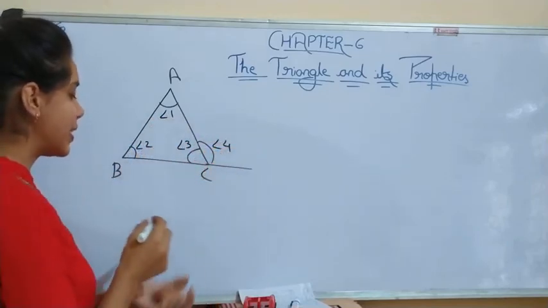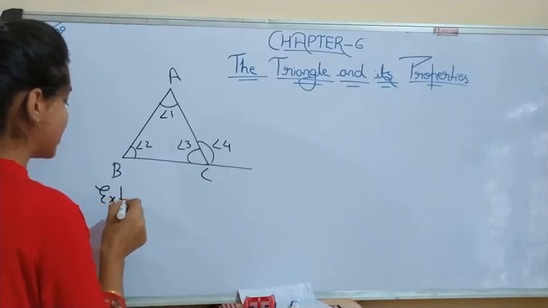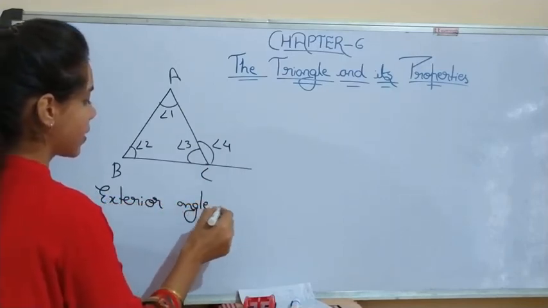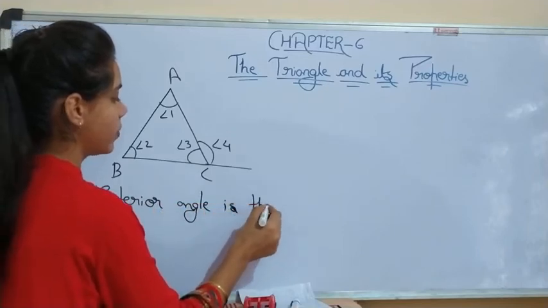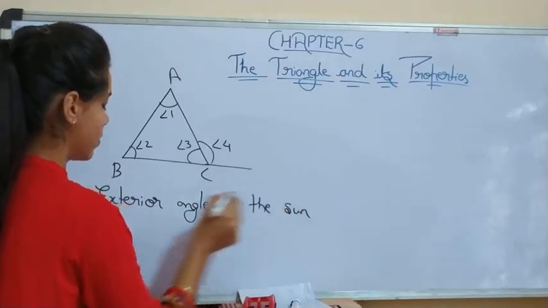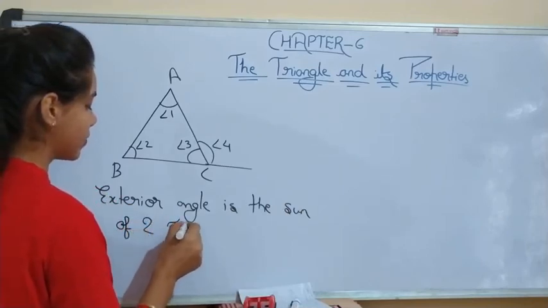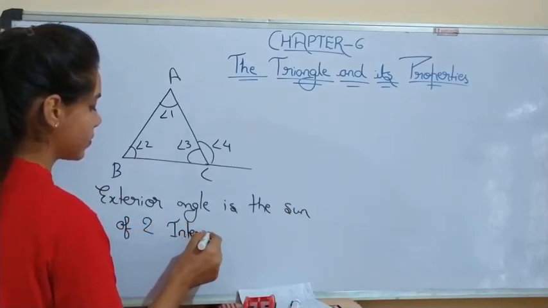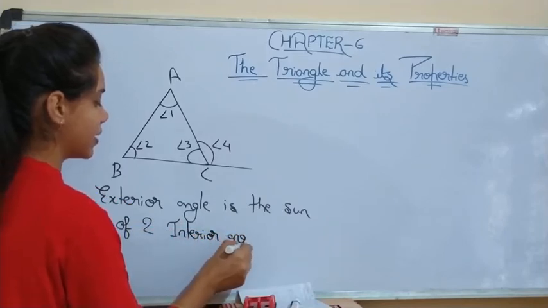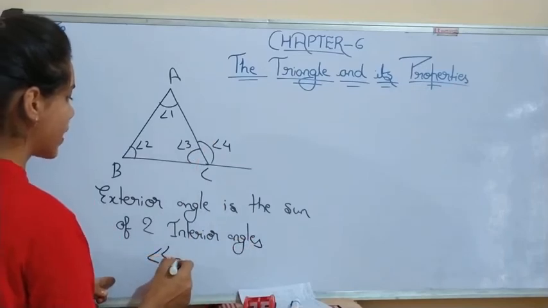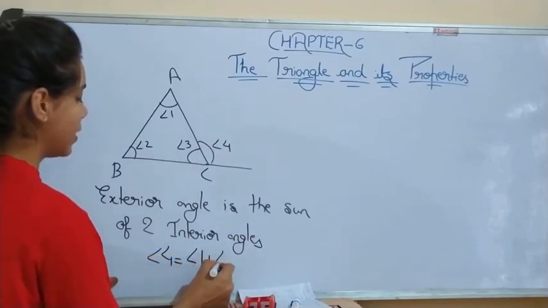So this exterior angle is the sum of two interior angles. Understood? Means angle 4 will be equal to angle 1 plus angle 2.